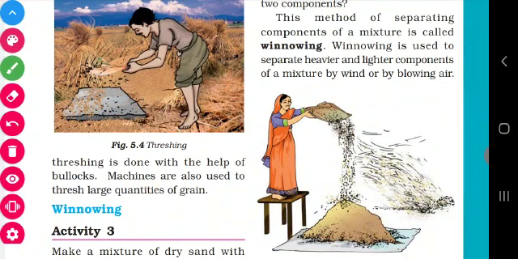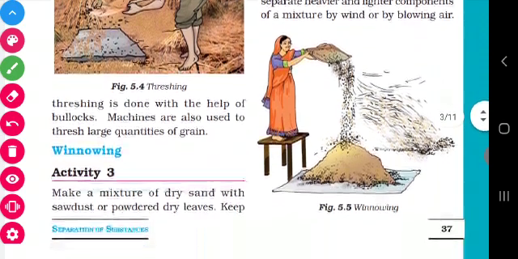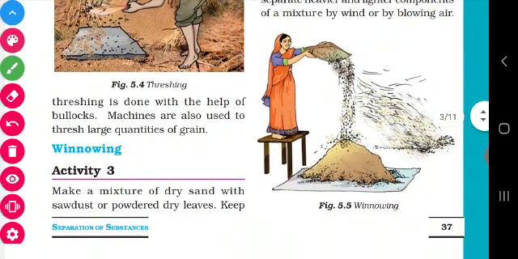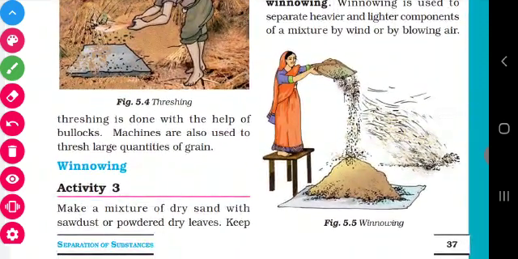So what does the concept mean? It is used to separate heavier and lighter components. See, we have two substances in our mixture. The first one is the dried sand, the other one is the sawdust. So one is heavier and the other one is lighter. The sand is heavier and the sawdust is lighter.